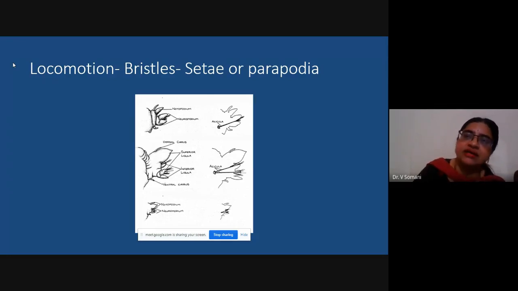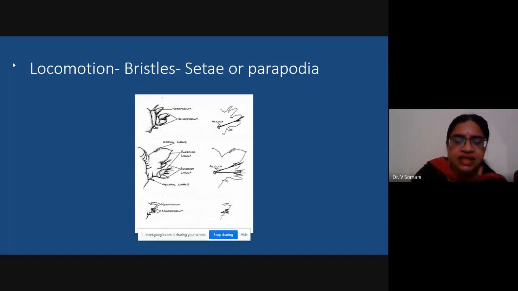Then you can discuss respiration, circulation, digestion, excretion, and finally the nervous system and reproduction. So please remember, when describing the characteristic features of any phylum, you have to deal with all these main points.